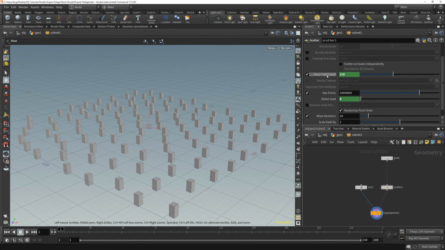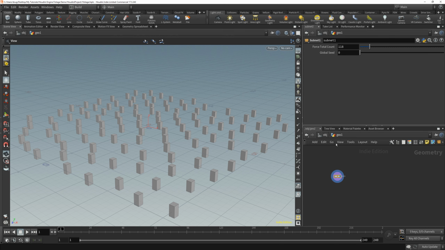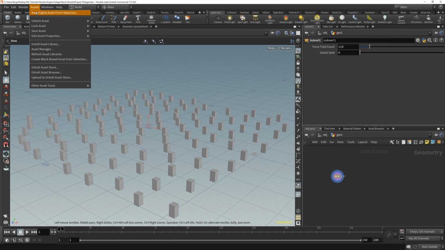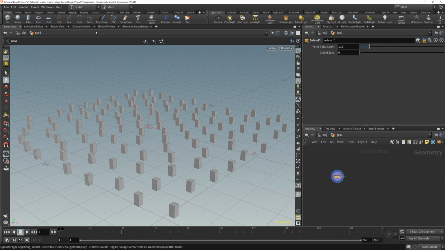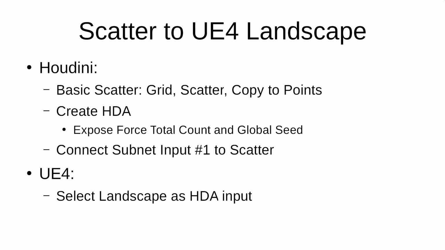They've turned green, indicating that they're connected to the inputs of the digital asset now. Then I'm going to go to Assets, Save Asset, Subnet 1. And let me just check on the other thing we were going to do, connect subnet. Oh, first let's bring it in. Yeah. We'll go to Unreal Engine first, just so you can see what it's like so far.